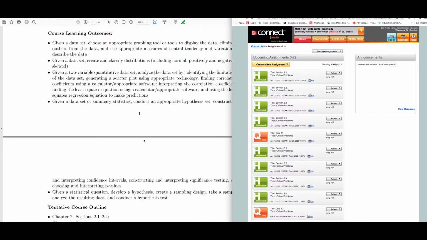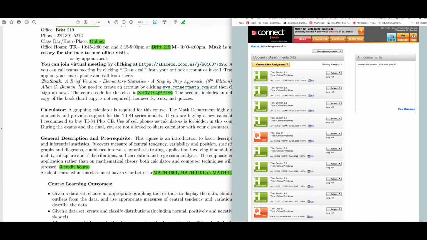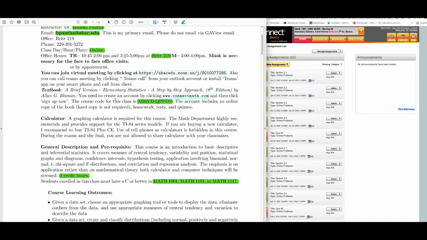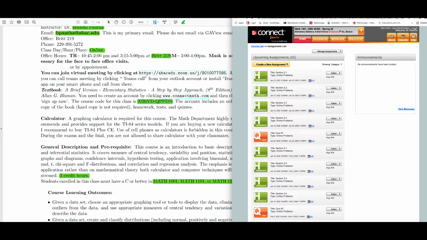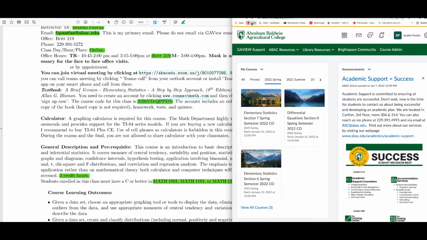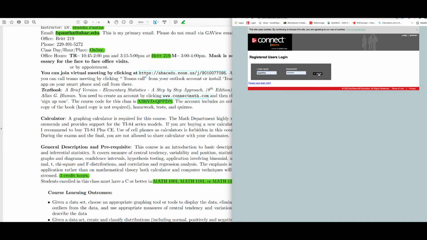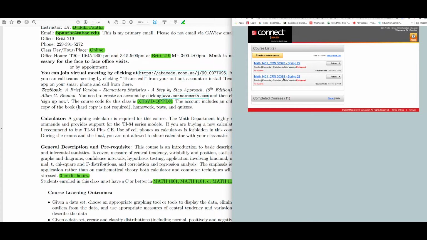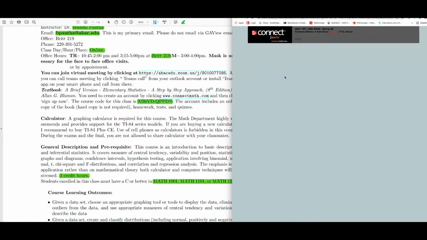Okay? All right, the next thing that I forgot to mention earlier is whenever you sign in to this account, www.connectmath.com, when you sign up with that account and then log in to the Connect Math account, this is what you will see on the course. Go to your section there.